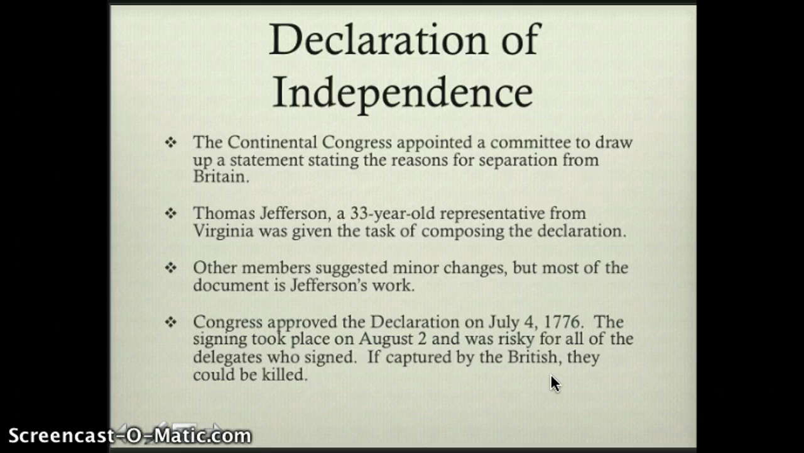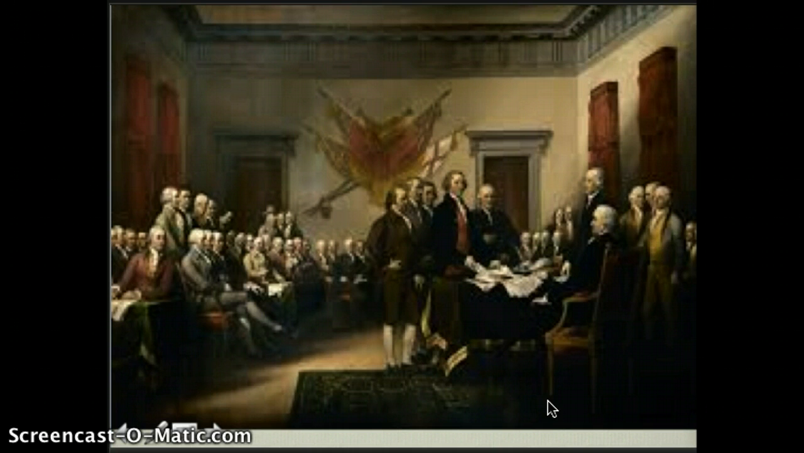The signing took place on August 2nd and was risky for all of the delegates, or representatives, who signed. At this point, we're still under control of the British king, and if any of them were captured, they could have been killed. And here is a very famous painting of the signing of the Declaration, and there's John Hancock in the middle, who is the first signer and really took one of the biggest risks.